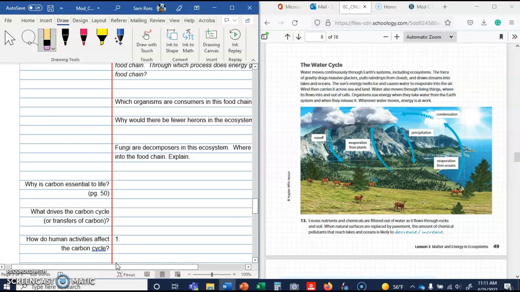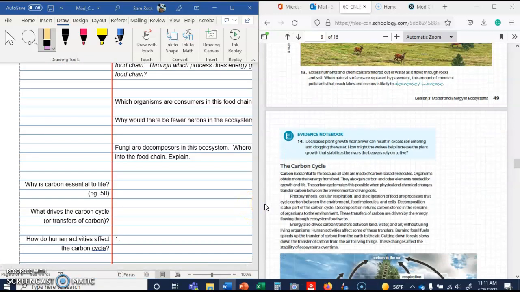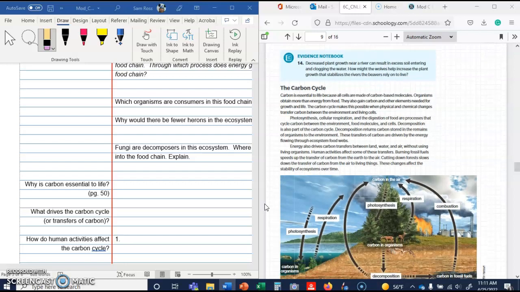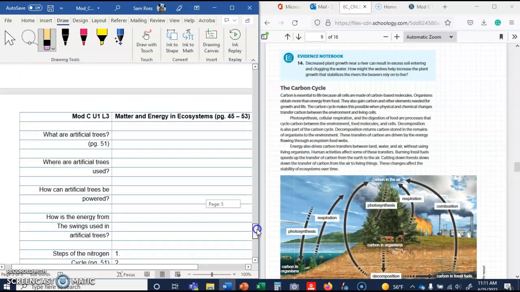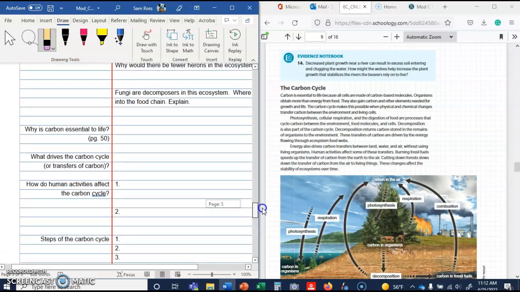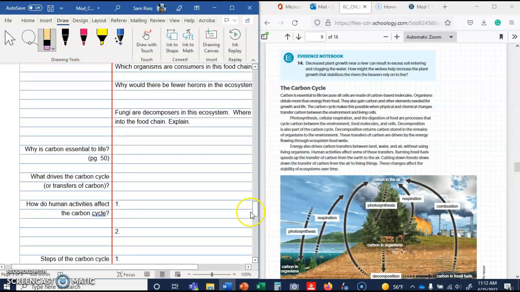Okay, let's see. Carbon is essential to life. Let's see, that's going to be here. I might have to make another video. Let's see how far this goes. Yeah, I think I'm going to make a part 2 video. I'm going to go ahead and stop there right after that quick check. And we'll start again at where it says, why is carbon essential to life on page 50.